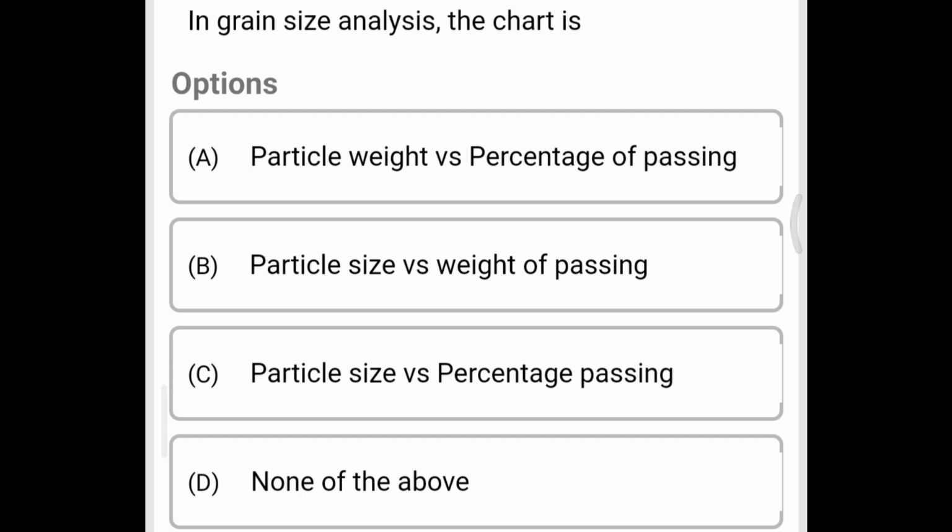Next question, in the grain size analysis, the chart is option A, particle weight versus percentage of passing. Option B, particle size versus weight of passing. Option C, particle size versus percentage passing. So the correct answer is option C, particle size versus percentage passing.